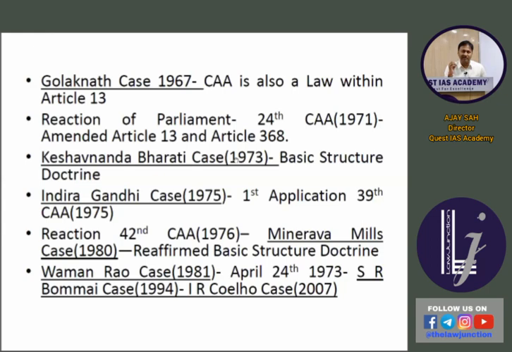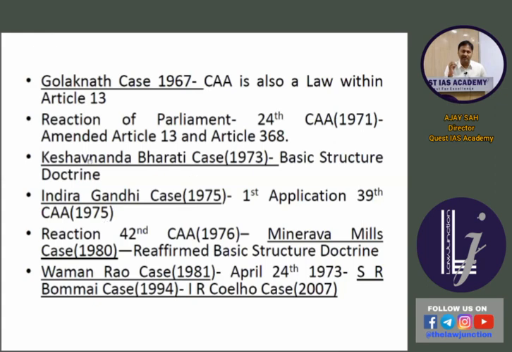So since by this Keshavananda Bharati case, Supreme Court of India became extremely powerful and it established the doctrine of basic structure, this case again emerged in the Supreme Court of India in Indira Gandhi case 1975. So during Indira Gandhi case in 1975, what happened? The victory of Indira Gandhi, our Prime Minister of India, was challenged in the court, and so Indira Gandhi government came with 39th Constitutional Amendment Act, and this 39th Constitutional Amendment Act of 1975 tried to immune the election dispute of Prime Minister from any kind of judicial scrutiny.